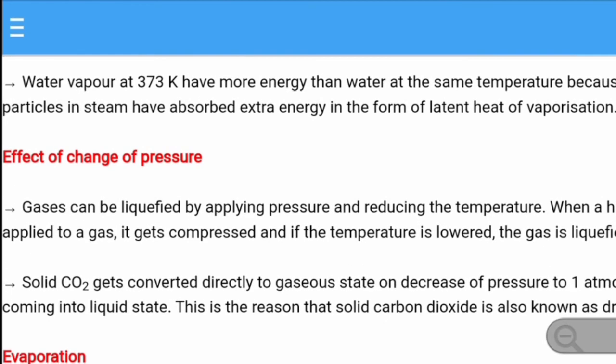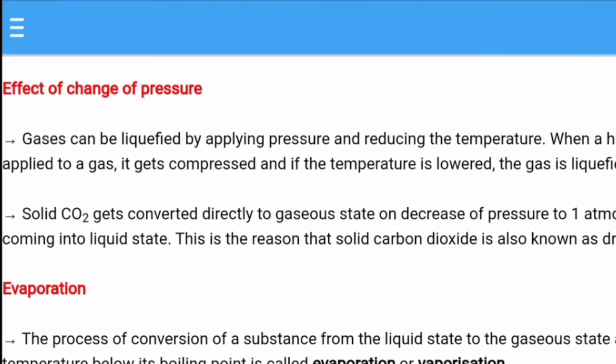Next is effect of change of pressure. Gases can be liquefied by applying pressure and reducing the temperature. When a high pressure is applied to a gas, it gets compressed, and if the temperature is lowered, the gas is liquefied. That is, the gaseous state of the matter gets changed into liquid when it is filled in the cylinder, like LPG and CNG. LPG is used in our homes, and CNG is used in vehicles.